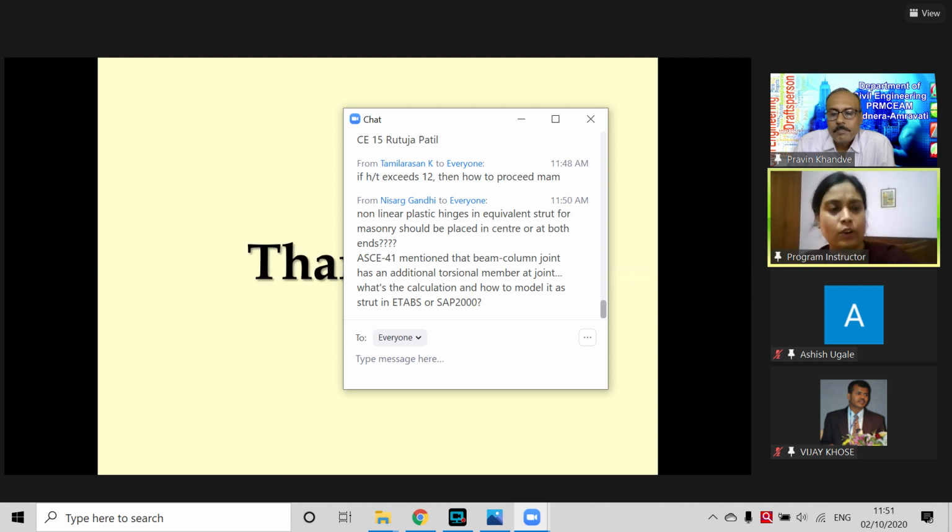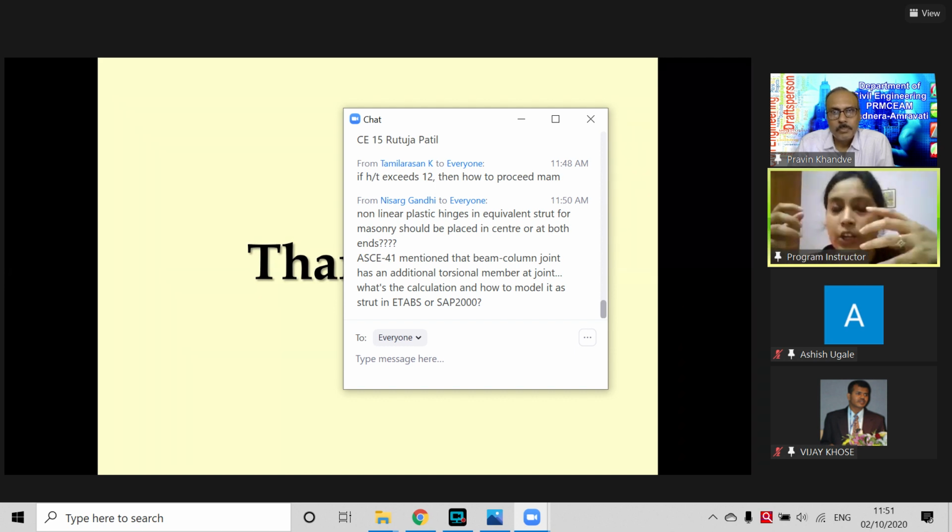ACI 41, which I have not shown here, also gives a very simple way to model the beam-column joint depending upon the moment capacity. If there are four arms, like two beams and one column going through, then you have to calculate the moment carrying capacity of all the beams coming out from that joint, and then the moment capacity of all the columns.